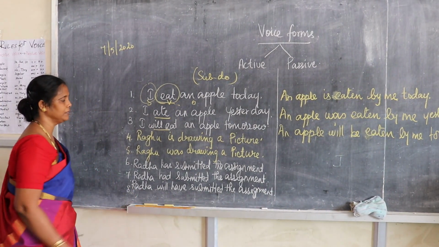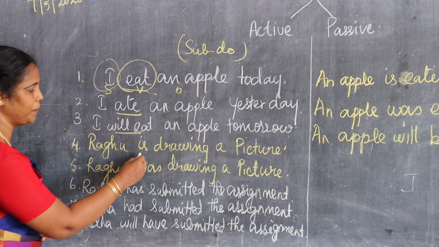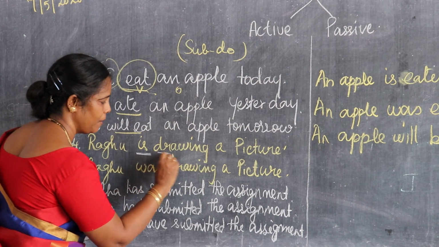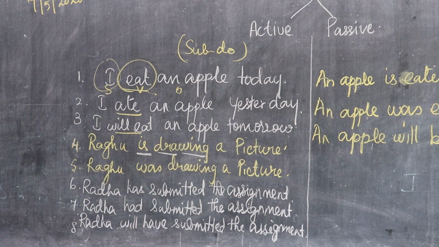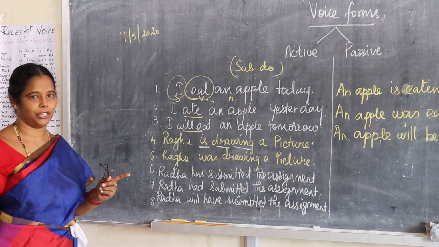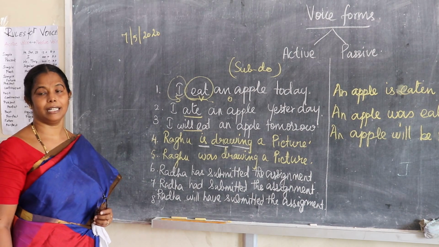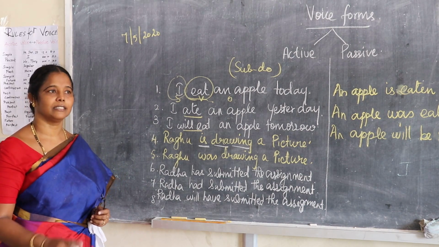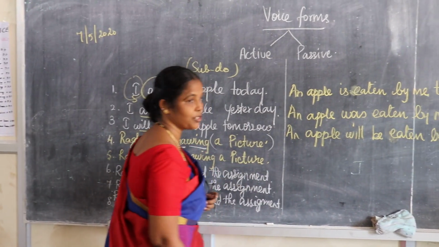Then the fourth one, Raghu is drawing a picture. Is plus verb plus ing, so it is present continuous. Present continuous should be changed into is plus being plus third column. Here the object is picture.